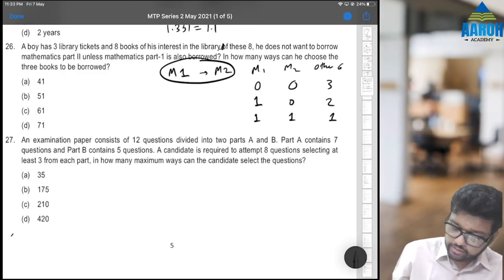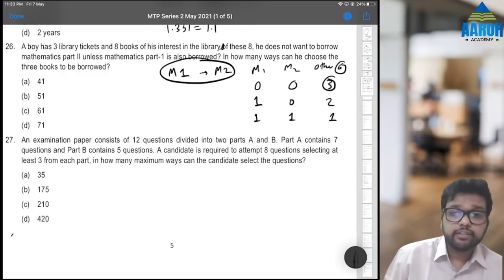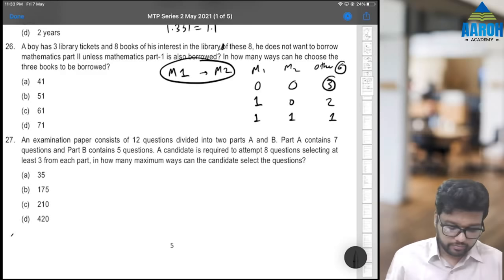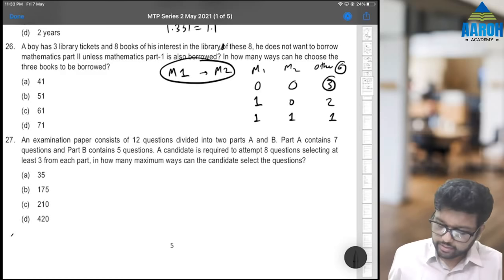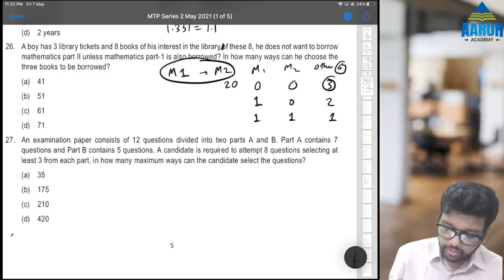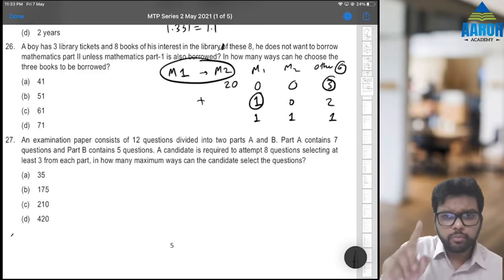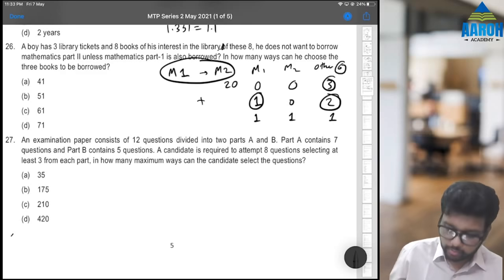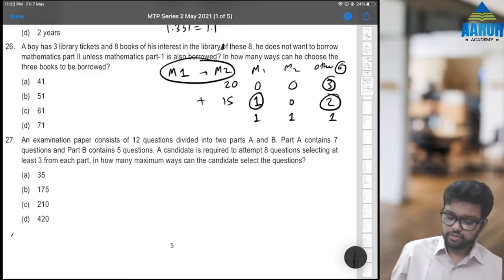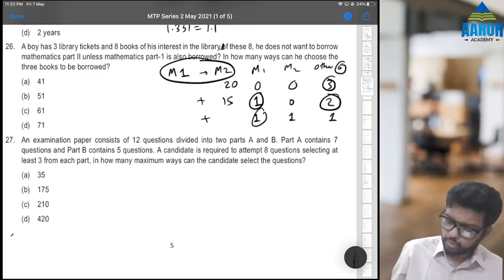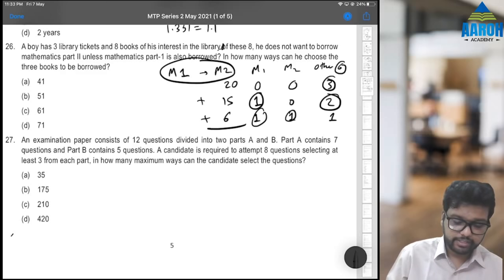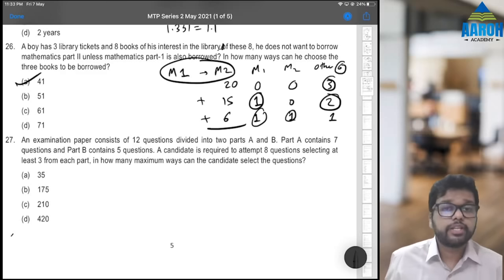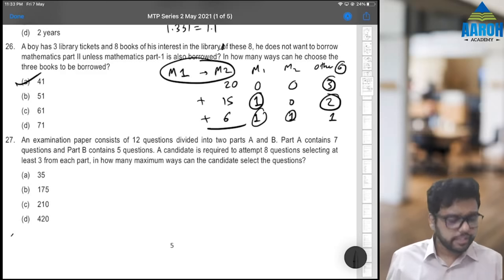So this will be 6C3. 6C3 is how much? To calculate on calculator. 20. 6C3 is 20. Plus this is just one book, 6C2. 6C2 is how much? 15. Plus this will be one book, so nothing. 6C1 is 6. So 20 plus 15 plus 6, 41 is the correct answer, option A. Okay. This was a good question actually.